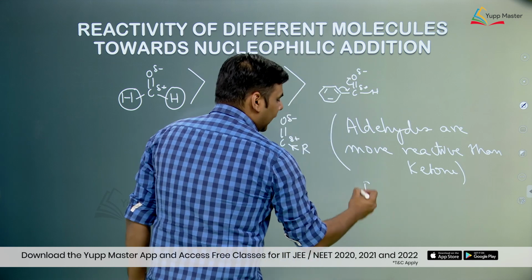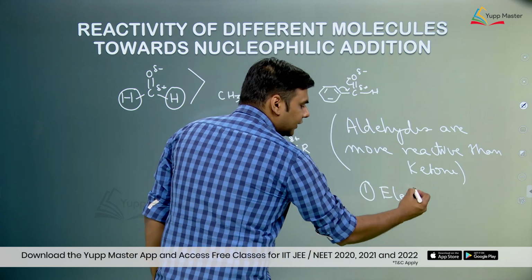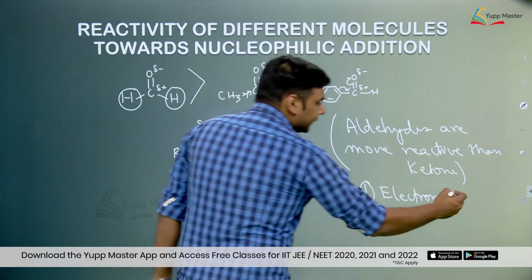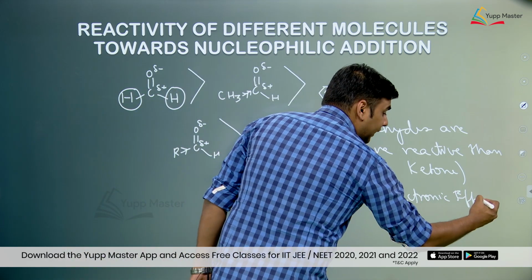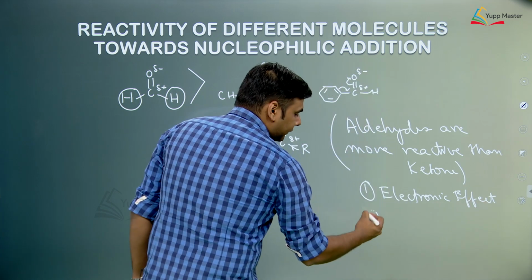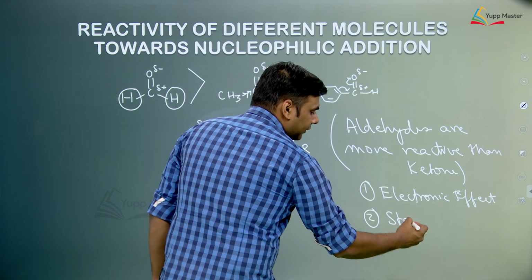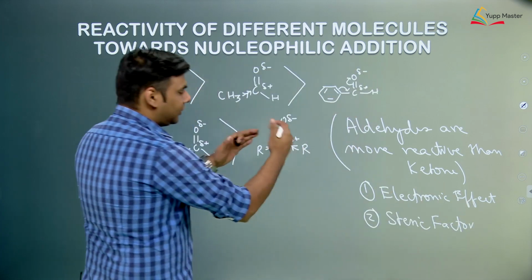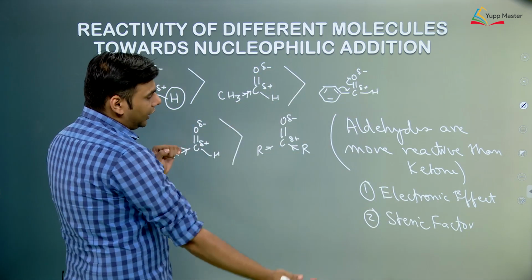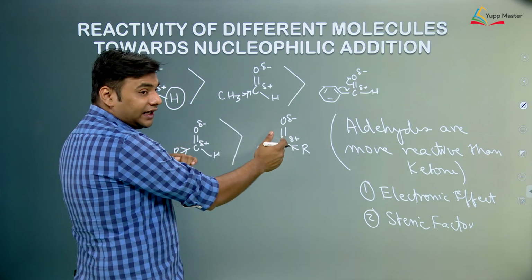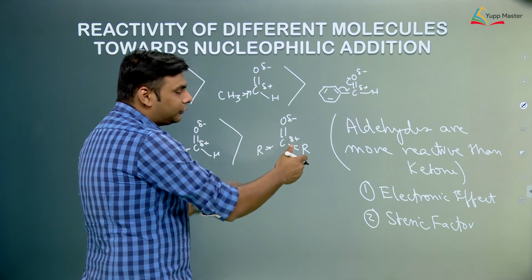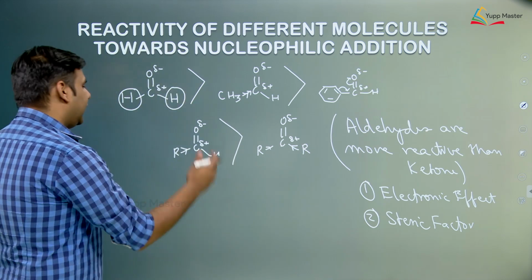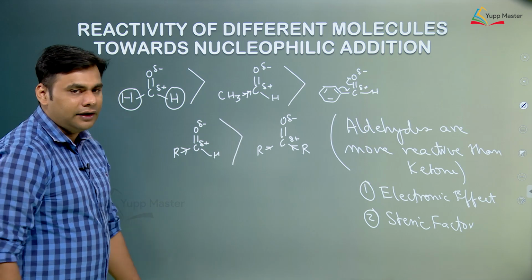One is the electronic effect. Electronic effect means the charges on the carbonyl carbon, and the second reason which should also be taken into account is the steric factor. Now, we know that in a ketone there are two alkyl groups attached. So a new R group coming and attacking at this position would be sterically hindered, because these two groups would offer steric repulsion to that particular Grignard reagent. So, we say that aldehydes are always more reactive than ketones.